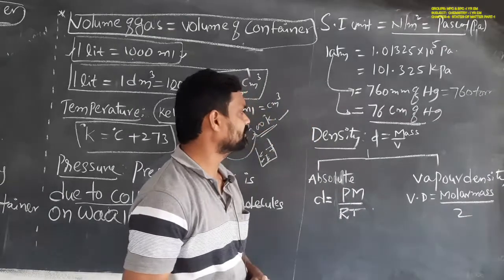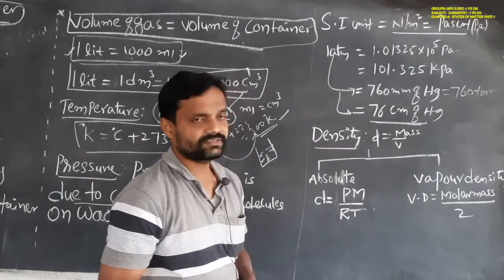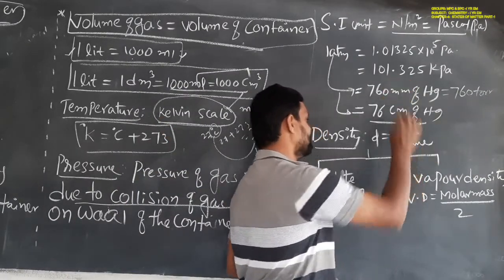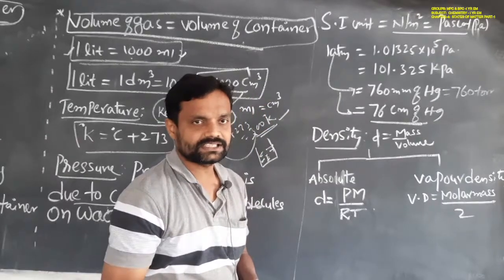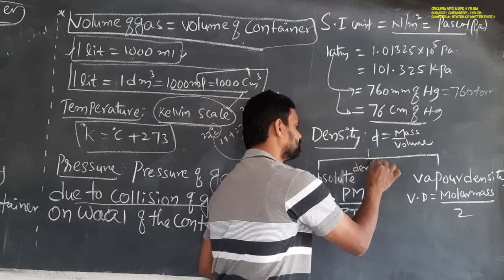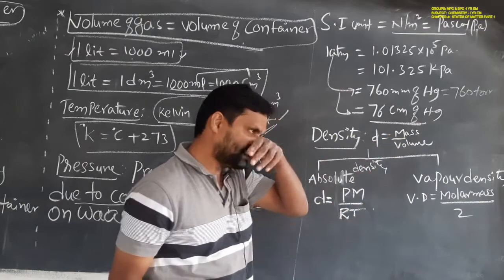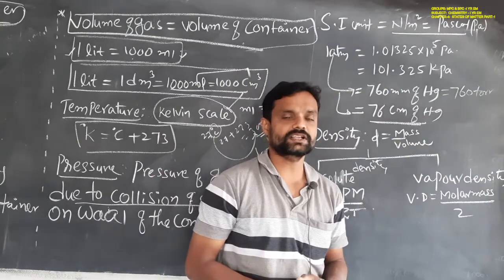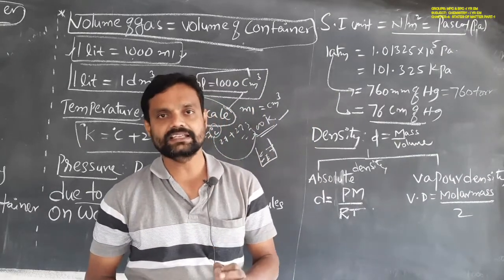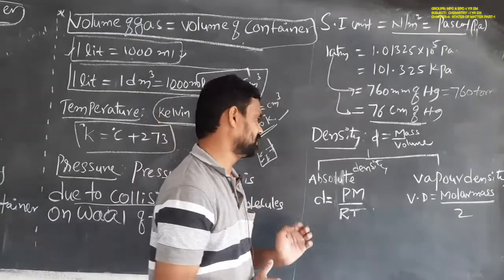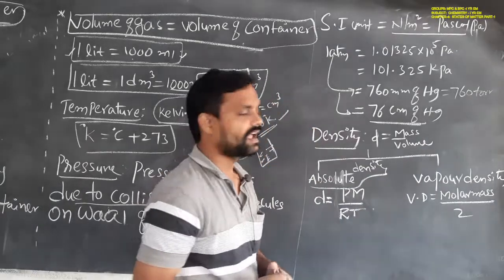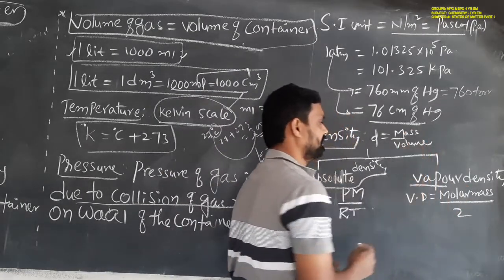Another measurable property of the gas is the density. Generally, density is equal to mass by volume. Gaseous density is mainly measured in two types: one is the absolute density and another one is the vapor density.